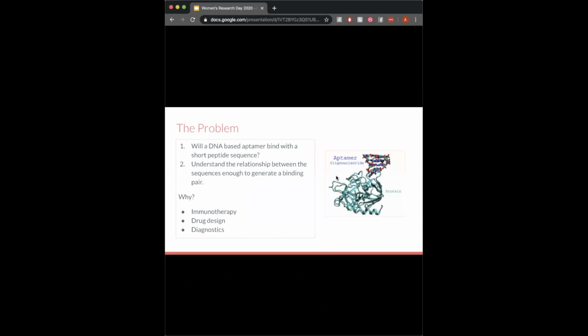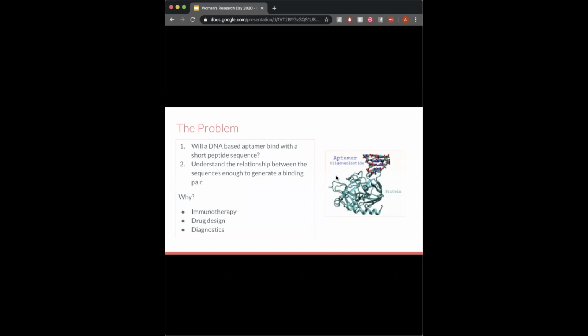The project I'm working on has to do with two molecules. One is called an aptamer and the other is called a protein. An aptamer is a molecule that binds to another target molecule. In this case, our aptamers are based off DNA nucleotides, so A, T, G, and C, and the target molecule is a protein. The protein in this case is a short amino acid sequence of about length 8. We are trying to predict whether an aptamer and peptide will bind.